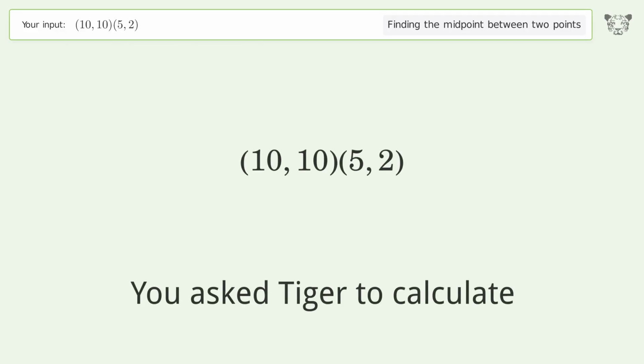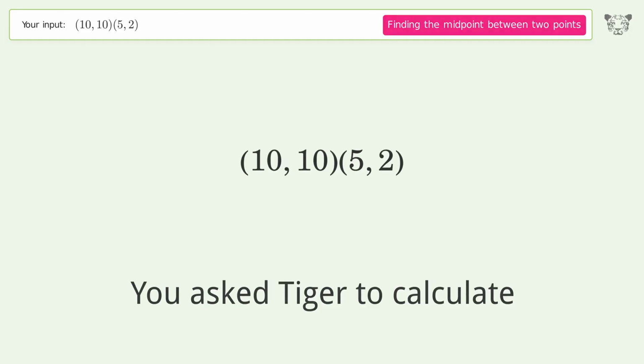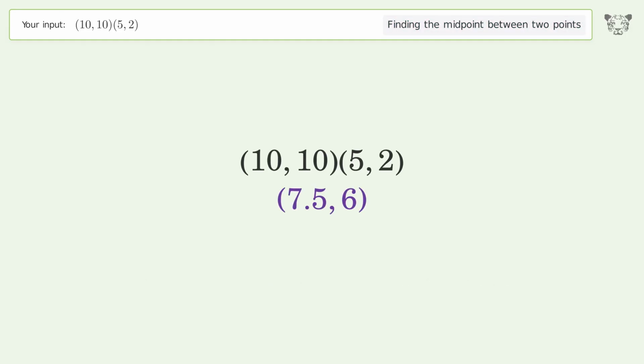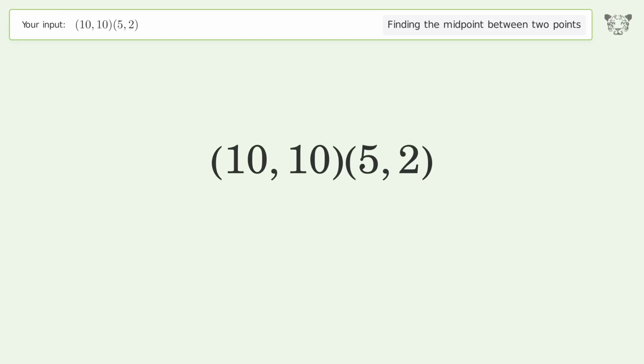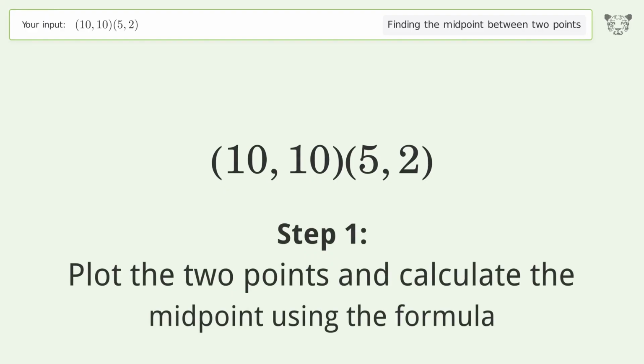You ask Tiger to calculate. This deals with finding the midpoint between 2 points. The midpoint between the 2 points is 7.56. Let's solve it step by step. Plot the 2 points and calculate the midpoint using the formula.